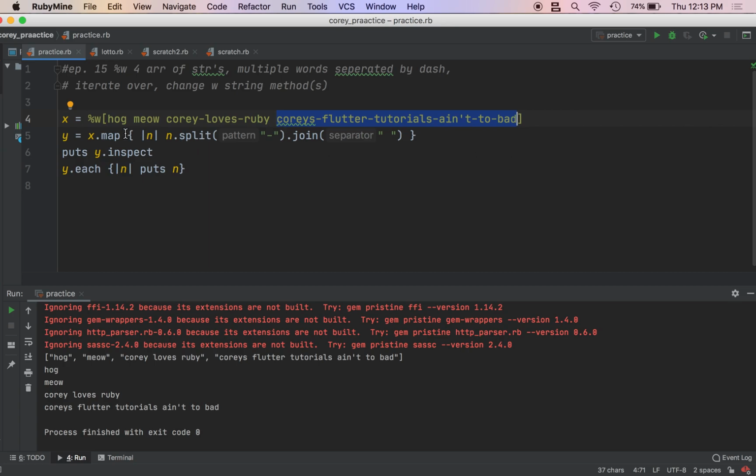Play around with the map method on your own. Play around with split, play around with join, etc., etc.